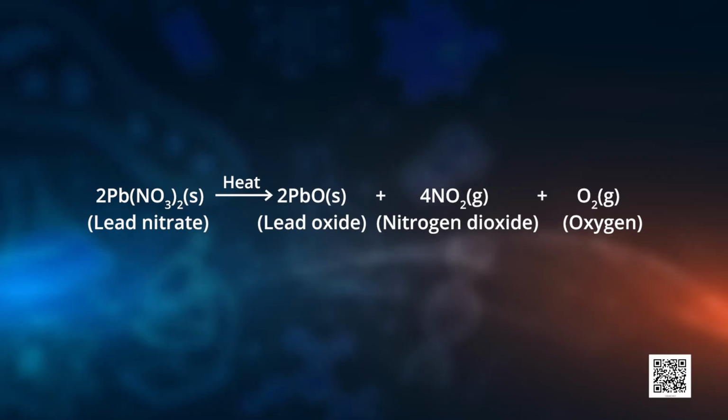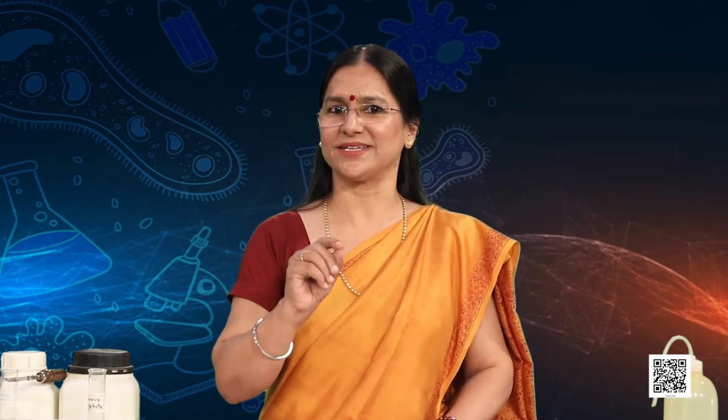So as you can see on the screen, lead nitrate, that is 2Pb(NO3)2, on heating gives 2PbO, that is lead oxide, and 4NO2, that is nitrogen dioxide, plus O2, oxygen. And always remember to write a balanced chemical equation, and you must also mention physical states in small letters within the brackets. Let's explore further and develop deeper understanding.